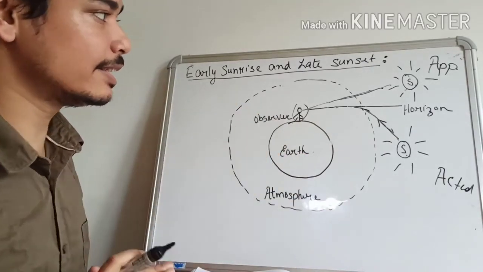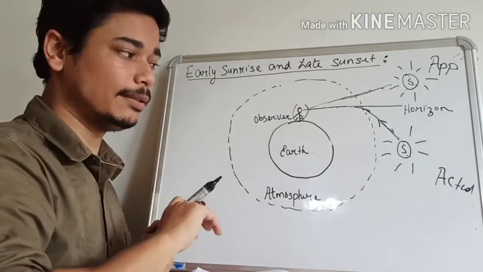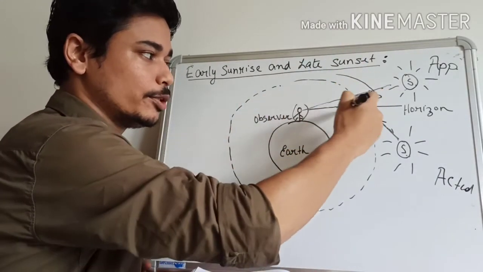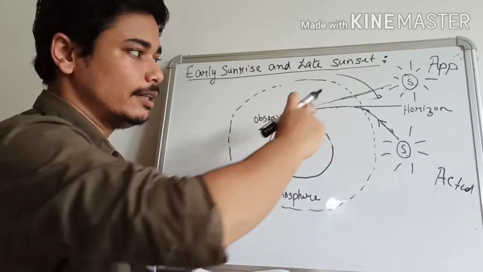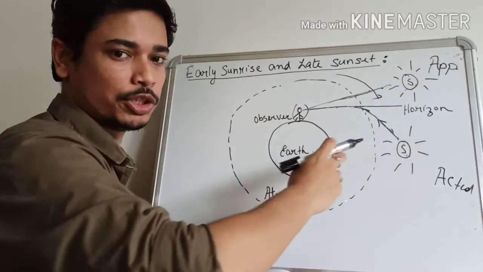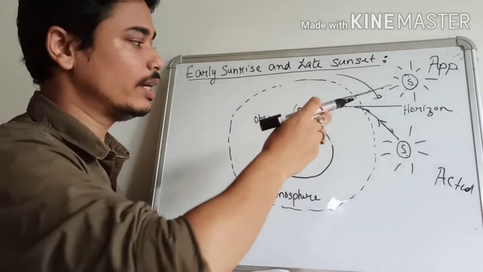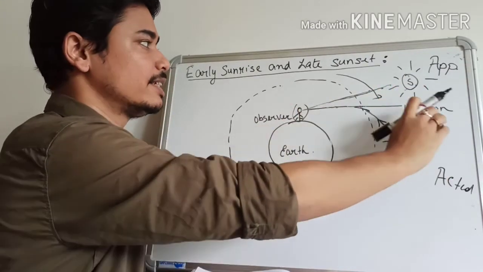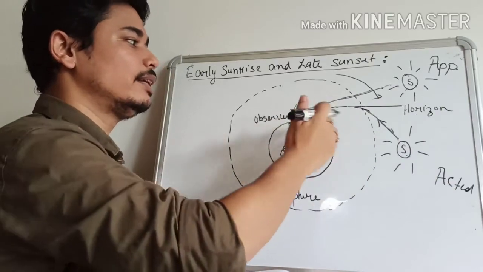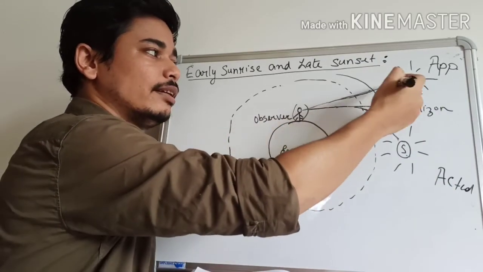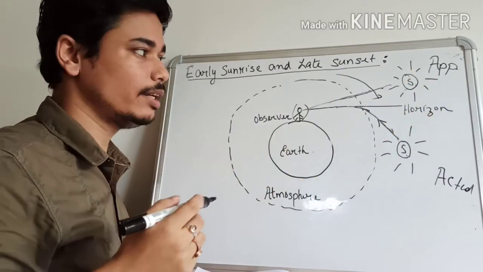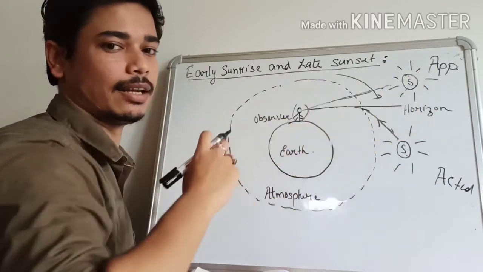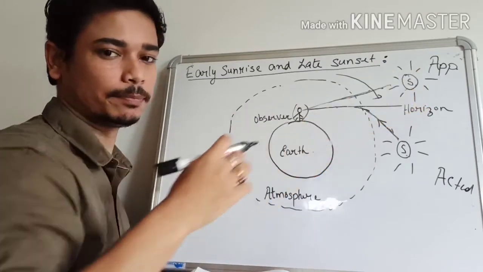Okay, similar is the case for sunset. So when the sun sets in this direction, the sun goes below the horizon of this person. Okay, the sun has reached this position. This is the actual position of the sun. But what this person can see is, even after the sun has already set below the horizon, the person is able to see the image of the sun at this point.